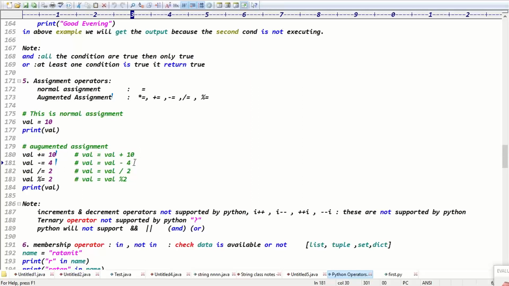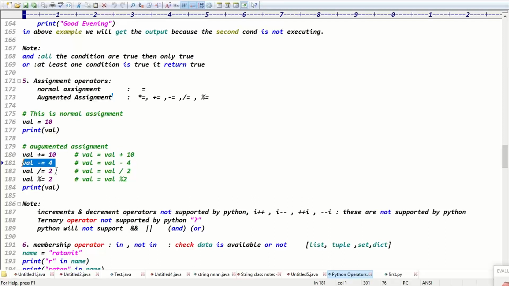See, in Python we have the chance to write val = val + 10, but there's no need to write val = val + 10. Simply write val += 10, right? Guys, the point is clear. Val += 10, right? Exactly. Next one is what?